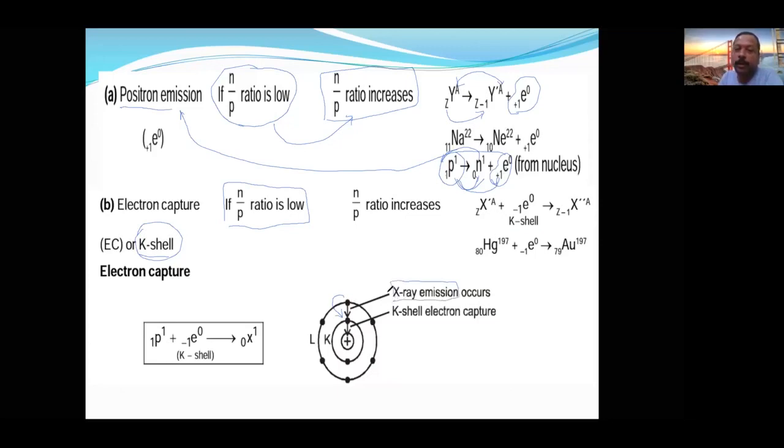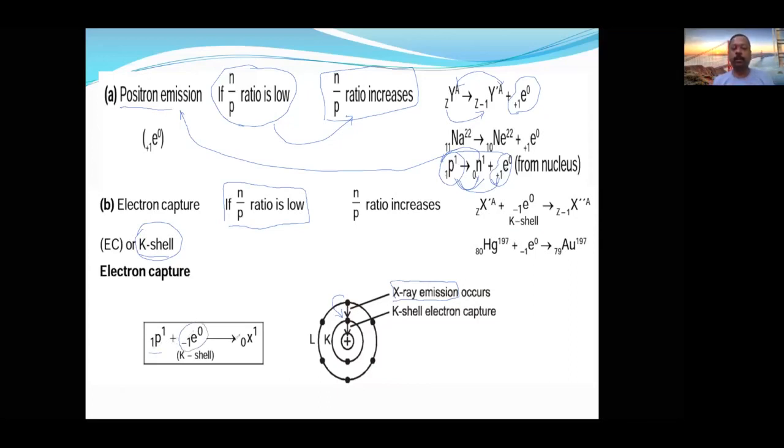There is a question in advance, I think from 2012 or somewhere around. Why is X-ray emission mandatory in K capture? Because in K capture, the electron from the K shell is accepted by the proton. This is the electron from the K shell, this is the proton inside the nucleus.